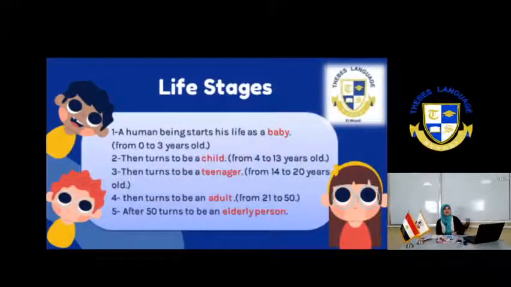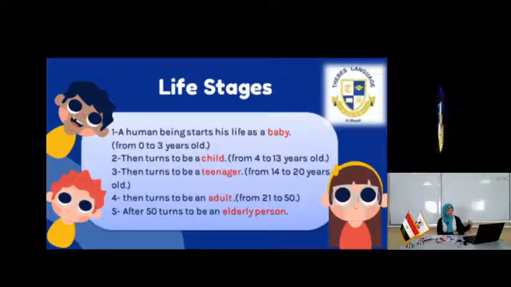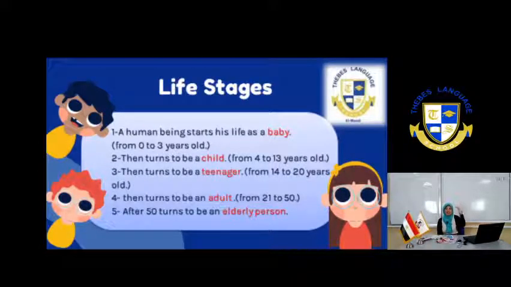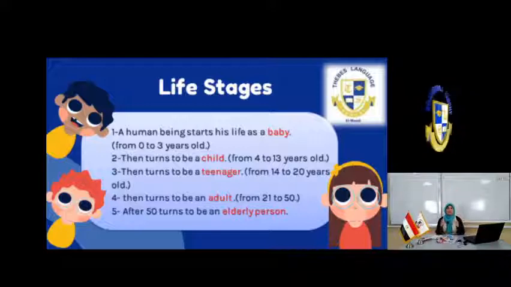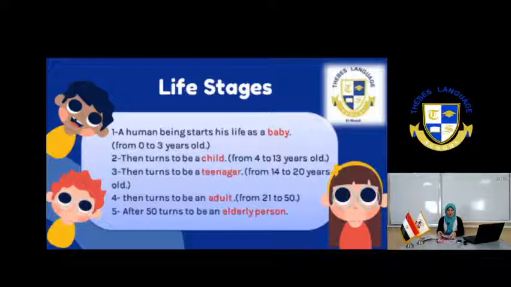They are elderly persons. So we start as babies, then child, then teenagers, then adults, then elderly persons. Baby, child, teenager, adult, elderly person. We can know them by this song.